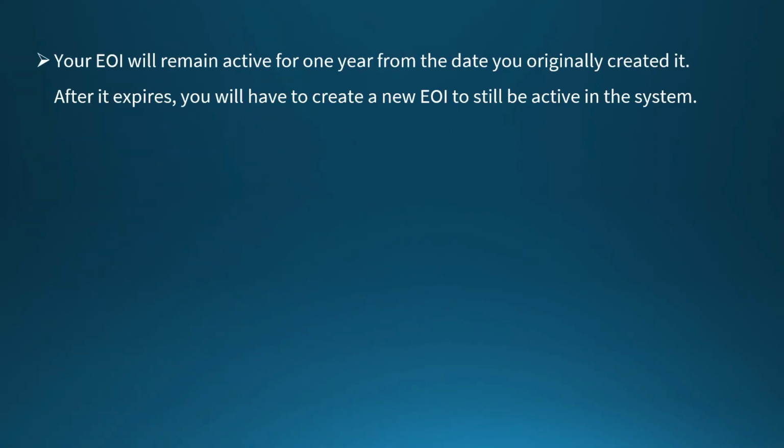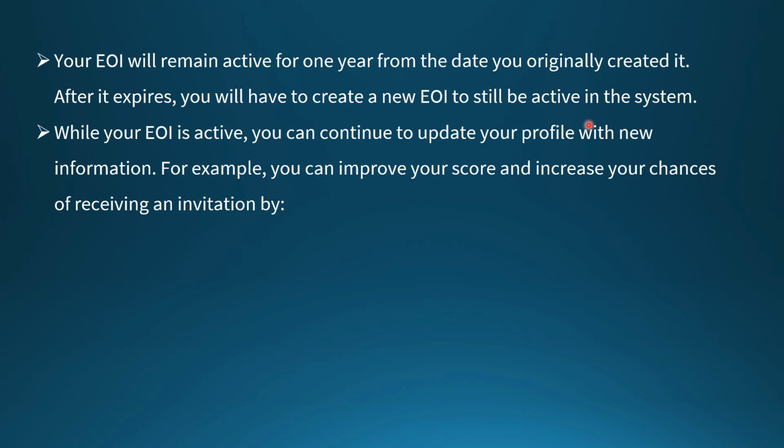Next, your EOI will be active for 1 year from the date you originally created it. After it expires, you will have to create a new EOI to still be active in the system. While your EOI is active, you can continue to update your profile with new information. For example, you can improve your score and increase your chances of receiving an invitation through SINP.